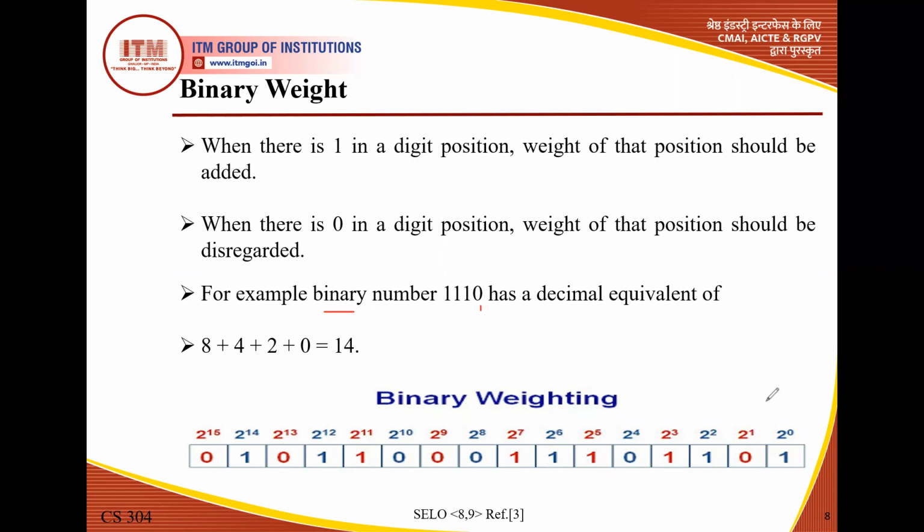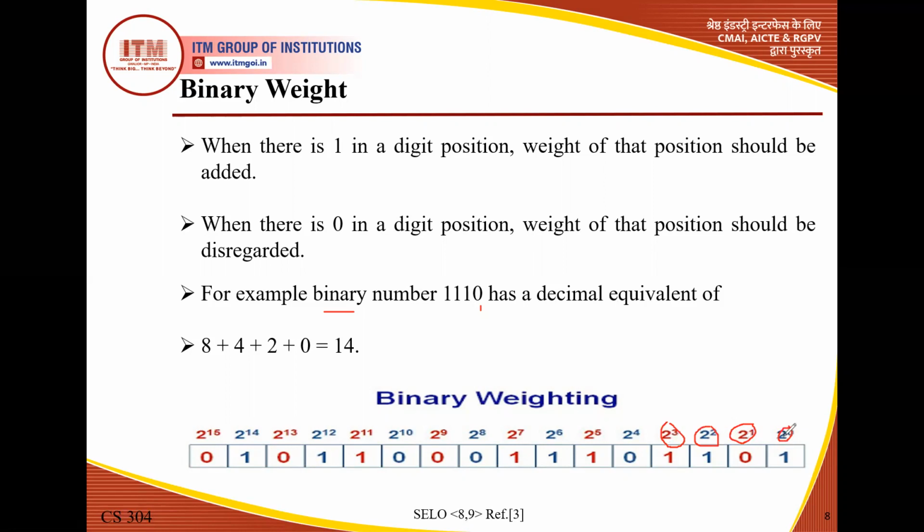We start with 2 to the power 0; the initial weight is 2 to the power 0. The next weights are 2 to the power 1, 2 to the power 2, 2 to the power 3. We consider only 4 bits because we have only 4 bits: 1, 2, 3, 4. So 2 to the power 3 means the weight is 8.